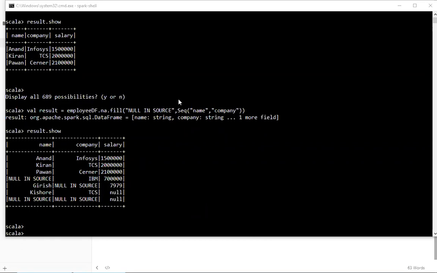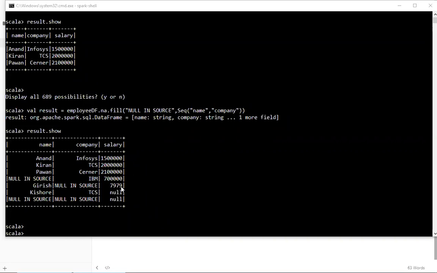For example, sir, think about a scenario where for a company you got null. Let's assume in this case I'm replacing with null in the source. Now I got the salary, but I don't have the company. My analysis is I want to find out the average salary for a company, right? So when I don't get the company itself, what is the point of me getting the salary?